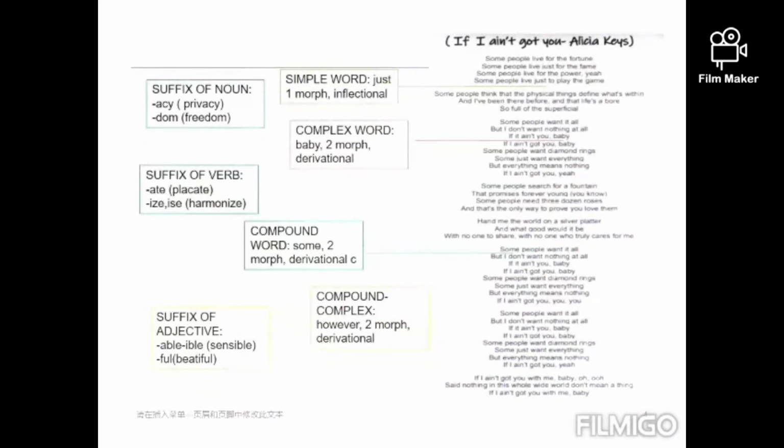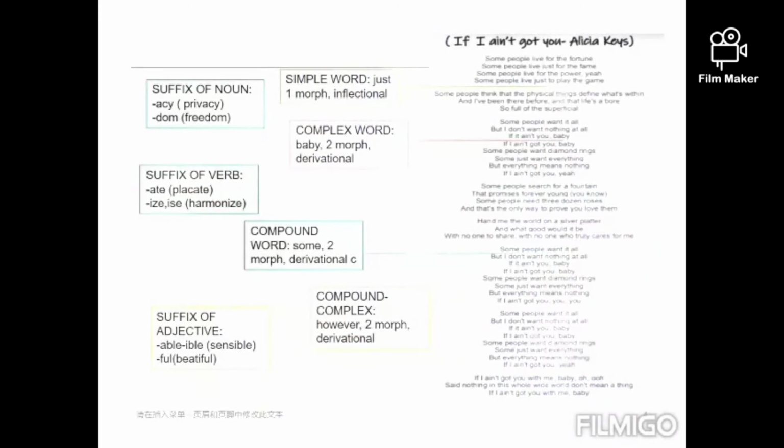For example, the word in the song is a simple word because it has one morph, and it is inflectional because the word does not change. A complex word has a free root and one more bound morph, or two or more bound morphs. For example, the word "baby" is a complex word and has two morphs. It is derivational because it has a prefix, so it undergoes a change.